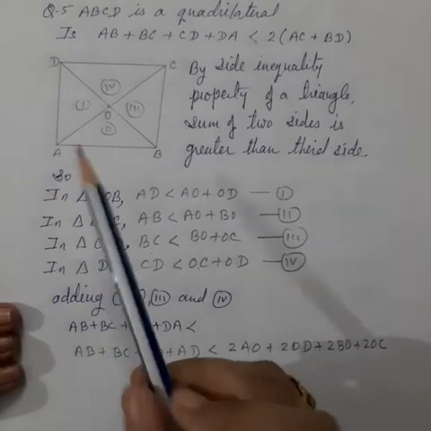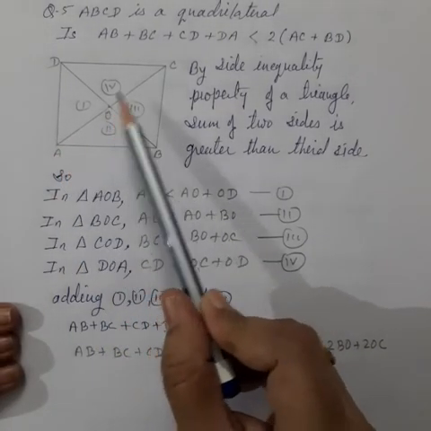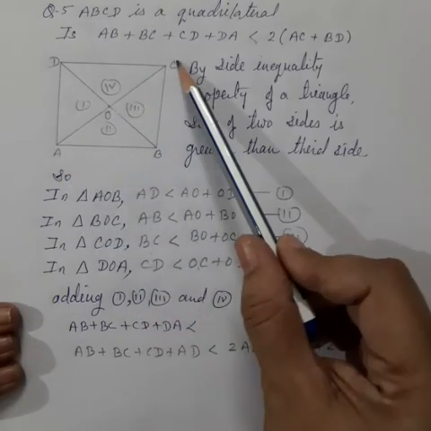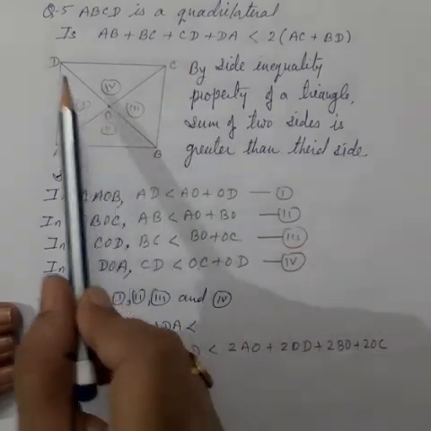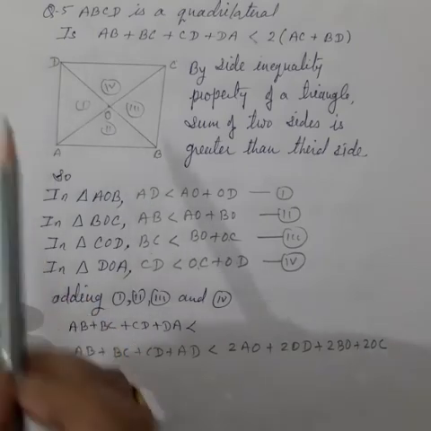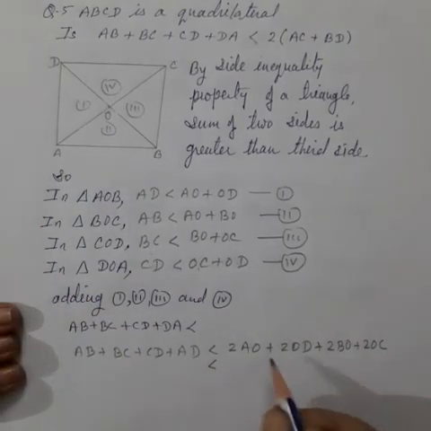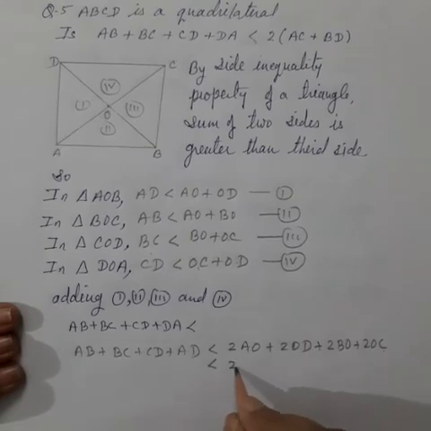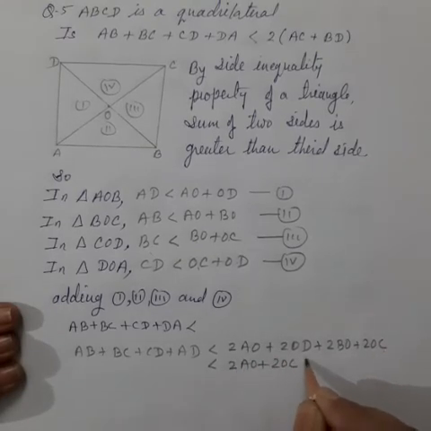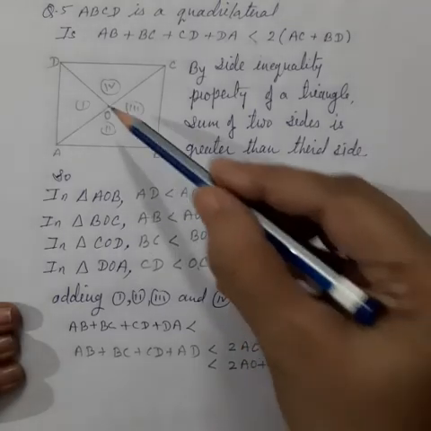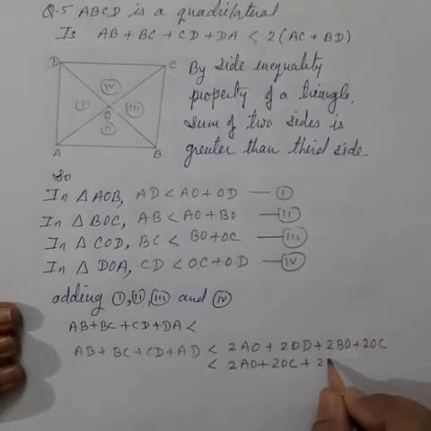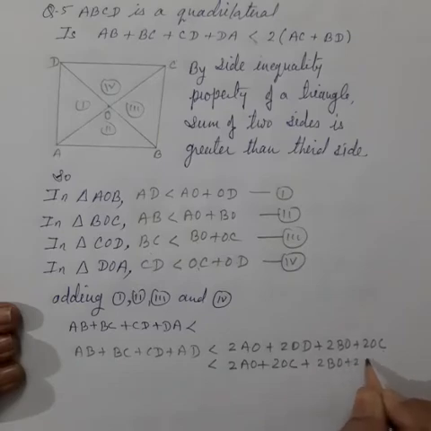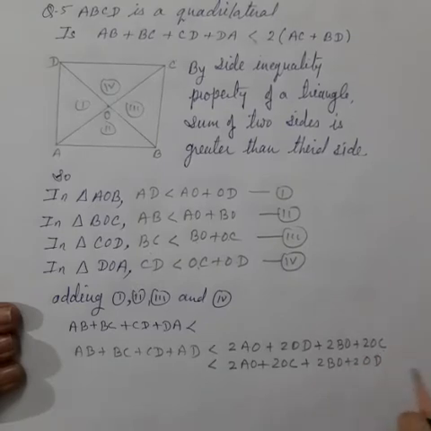Now you see here AO plus OC gives total AC, and BO plus OD gives total BD. So we want AO plus OC together: 2 times AO plus 2 times OC, plus 2 times BO plus 2 times OD.